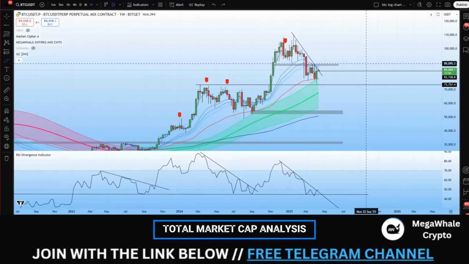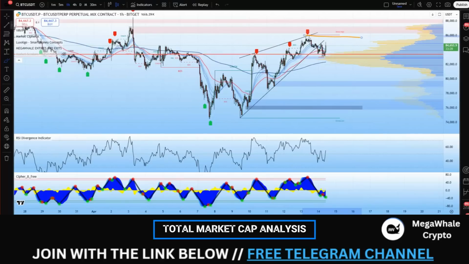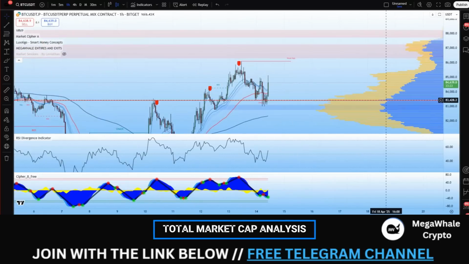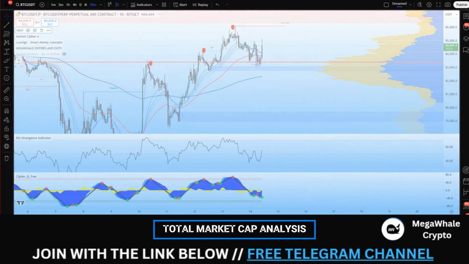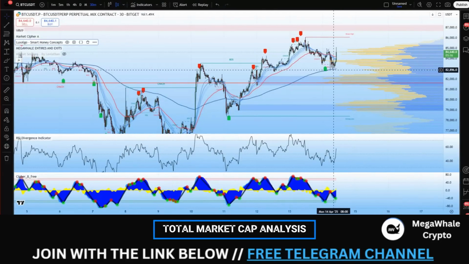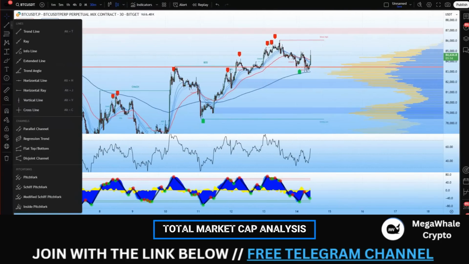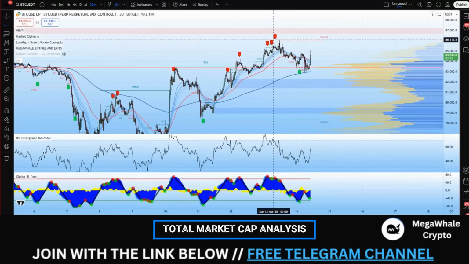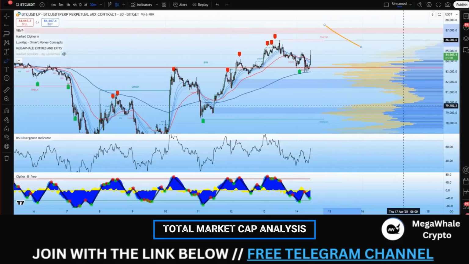Let's go ahead, guys, and finish up again on the short-term expectations, and also finish up on the total altcoin and total market cap. So as we mentioned over here, this is the 1 hourly chart. Let's go down to a 30-minute chart. We can see already the 200 moving average acting as a pretty solid area of support. If we do not clear through this 86K high, and remember, we have to also now correspond this level with that weekly downtrend, okay?